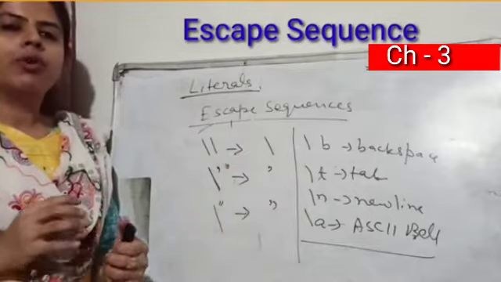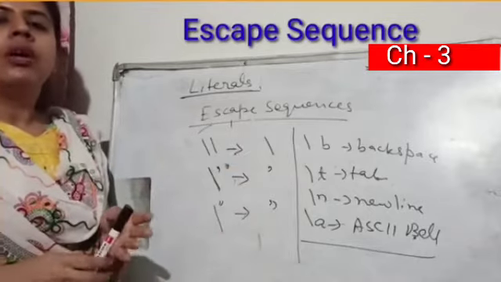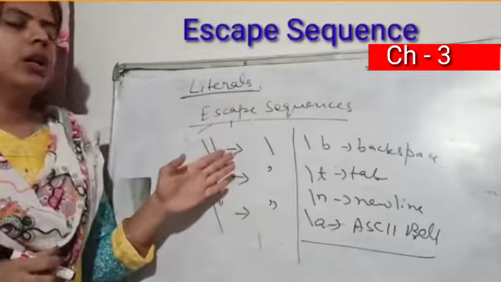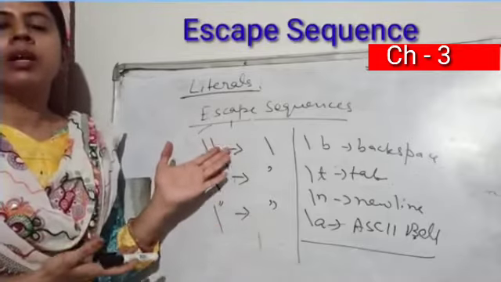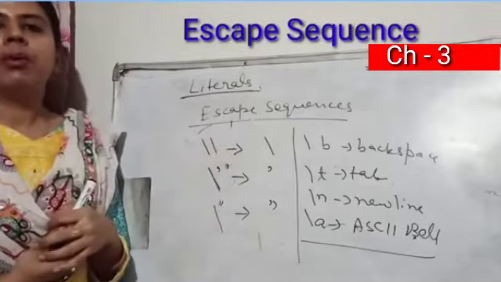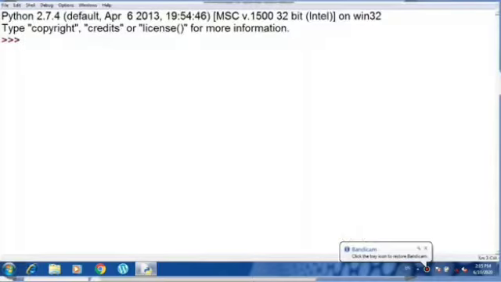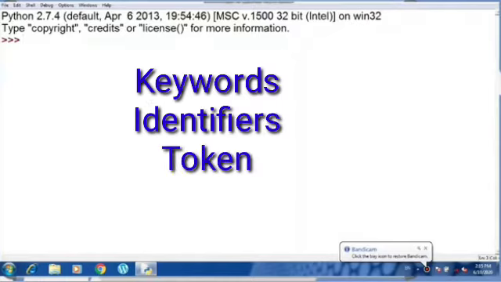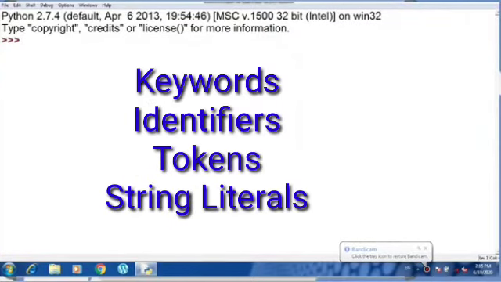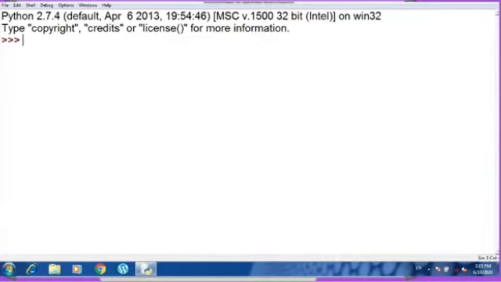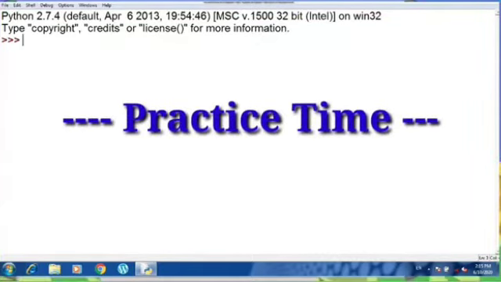So we are learning a few topics which will help us to write the program. If we do not know them before writing the program, it will be harder to understand. Students, as we have now covered the topics keywords, identifiers, tokens and string literals, let us first see how they work in Python.